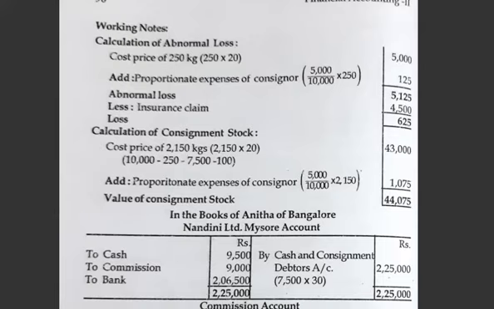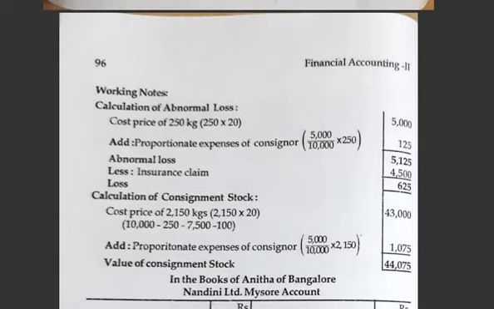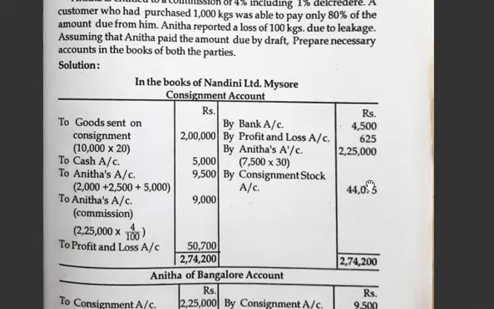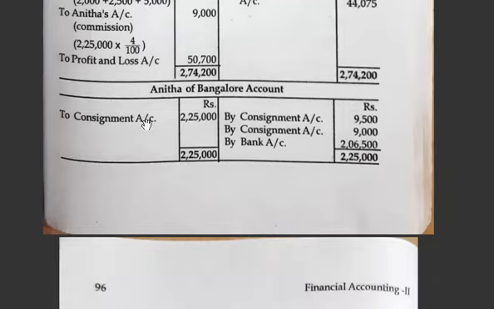This loss you have to show here. See here, loss of 625 and consignment stock. Close the account, you will get the profit and loss account. Then open the consignee account. Write consignment sold, then the expenses, then commission, then what is remaining is transferred to bank account.